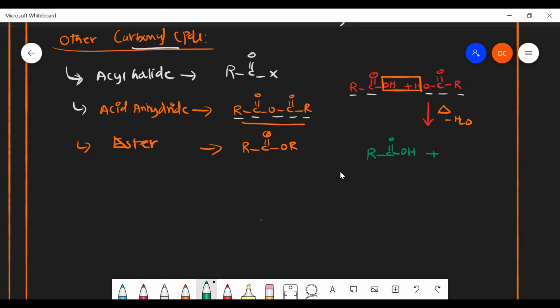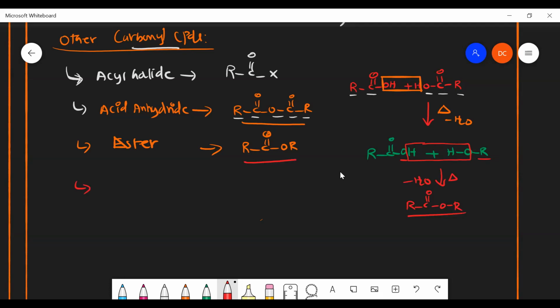Instead of a second carboxylic acid group, I have an alcoholic group. One alcohol as well as an acid, then it forms. If you heat this, there will be a liberation of a water molecule. I'll get R C double bond O, O, and here R is there. That's how I get ester as my product.